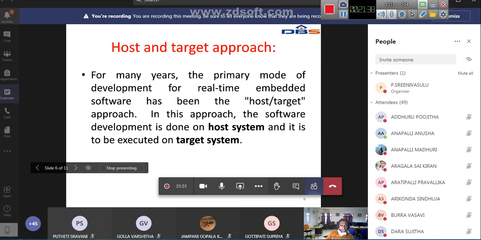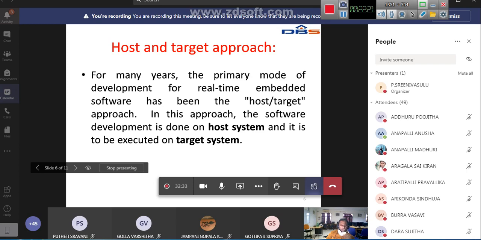Whatever code you write, C programming or some other program, you can understand. But once that program is executed, you get an executable file. That executable file cannot be understood by normal human beings. Only the embedded system, or otherwise your host system, can understand that executable file. We take this executable file from the host system and dump it into the microcontroller present in the embedded system. Are you clear what I am saying?